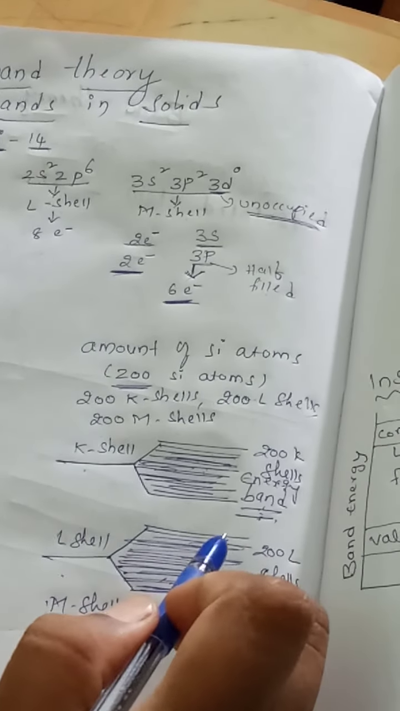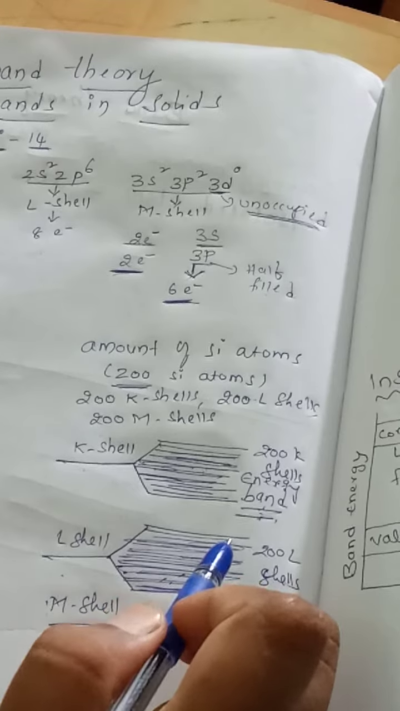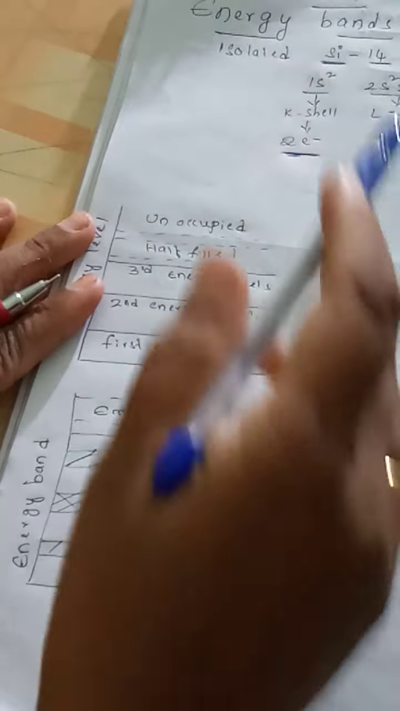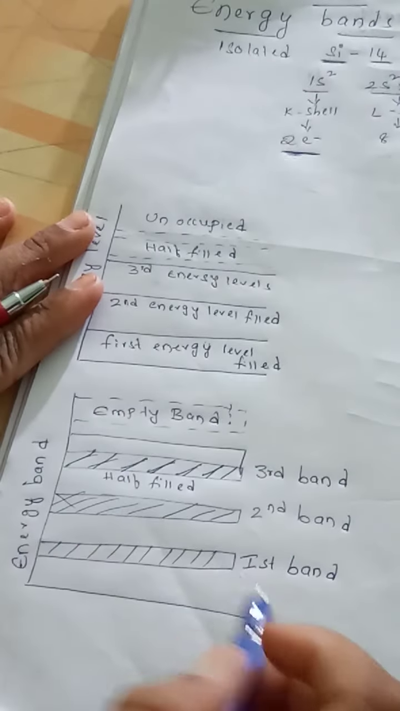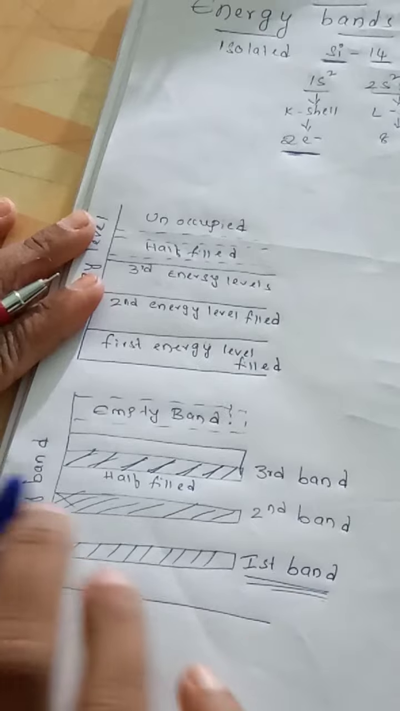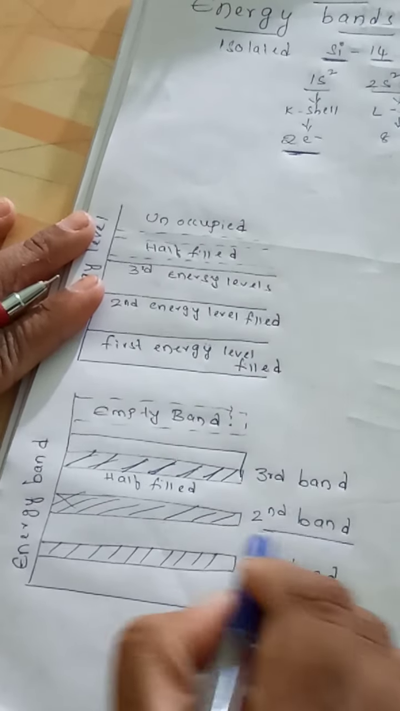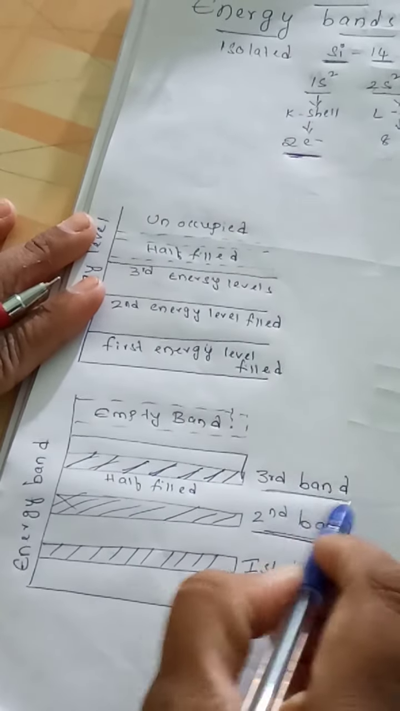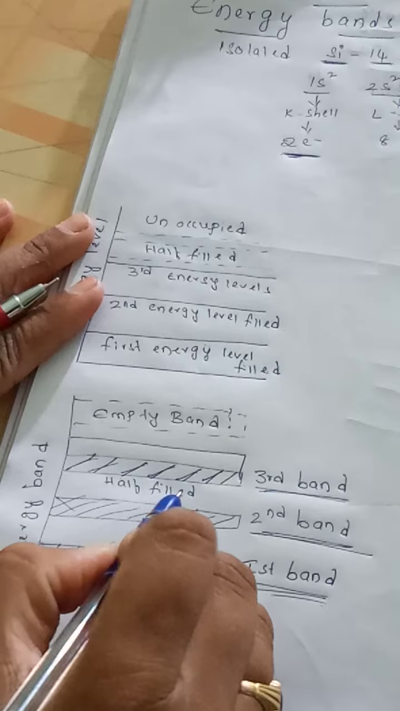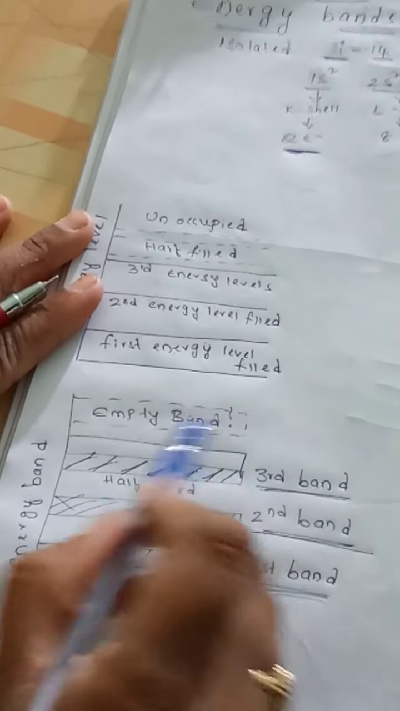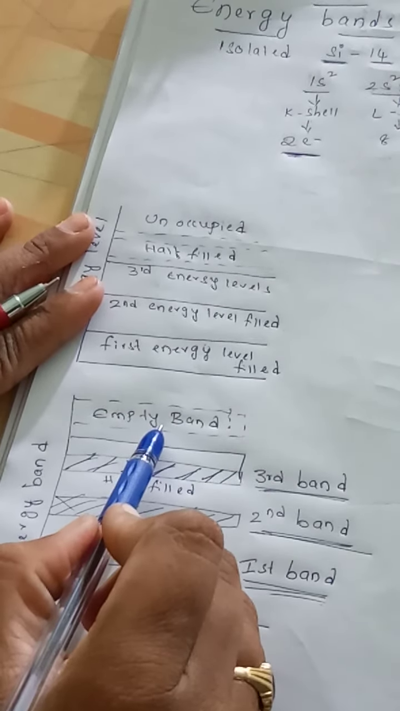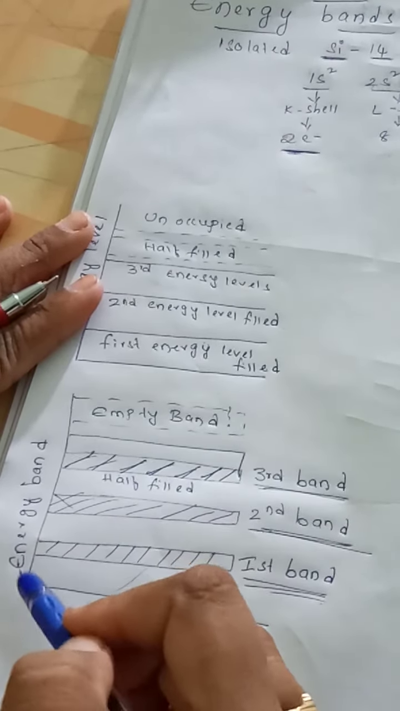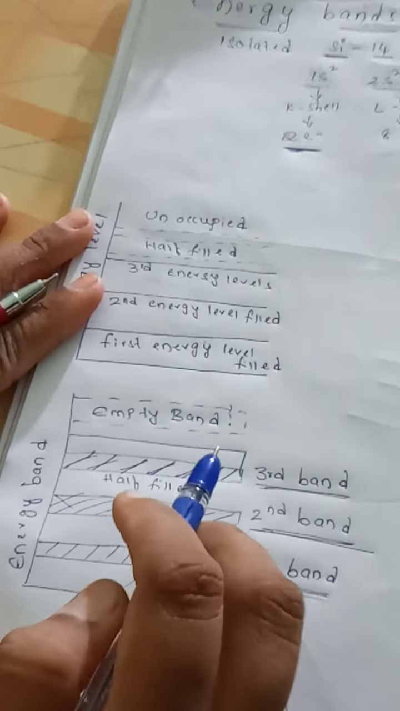Now if we draw the energy band to such substances, then as I said before, first band it is completely filled, second band it is also completely filled, and the third band it will be half filled, and the next one we will have an empty band. Alright, so this is about the band theory in solids.